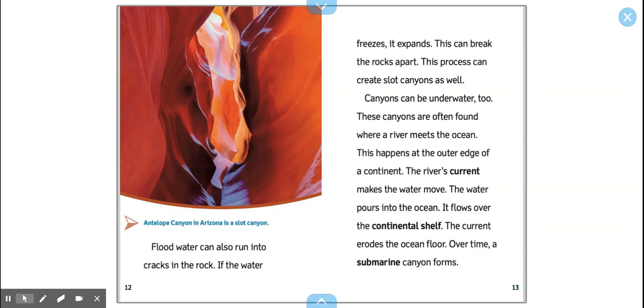Floodwater can also run into cracks in the rock. If the water freezes, it expands. This can break the rock apart. This process can create slot canyons as well.